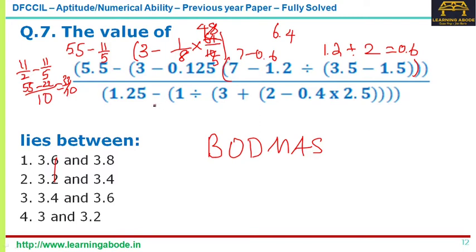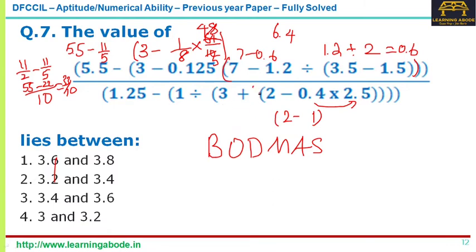I mean, that's exactly 3.3. Okay, that's exactly 3.3 for the numerator. Now let's come to the denominator. The denominator is much easier. 0.4 into 2.5 is 1. 2 minus 1 will result in 1. 3 plus that 1 would be 4.